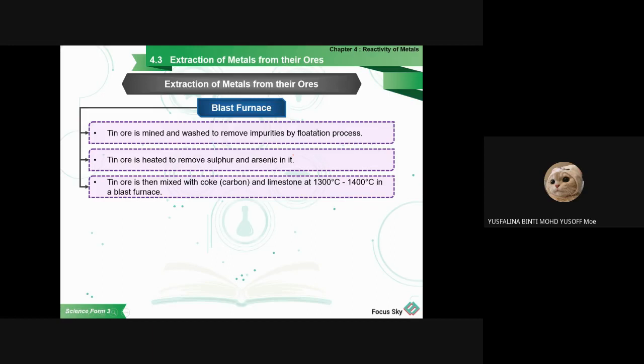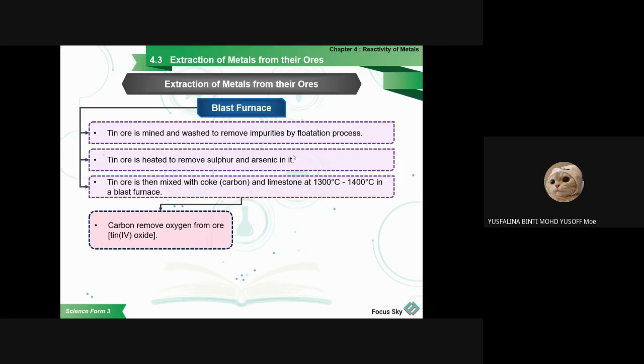Coke is actually carbon, and limestone, at 1300 degrees Celsius to 1400 degrees Celsius in the blast furnace. So the first step is to wash to remove the impurities. The second step is to heat the ore to remove sulfur and arsenic. The third step is to mix the tin ore with the calcium carbonate and the coke. Limestone is actually calcium carbonate.